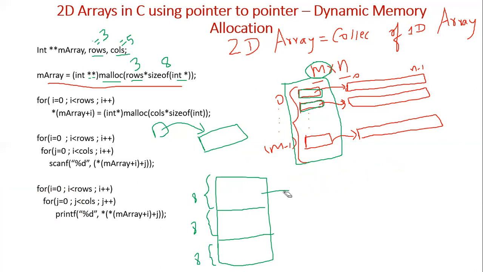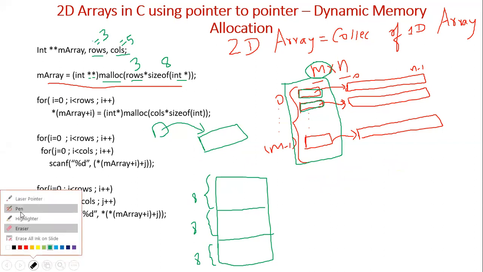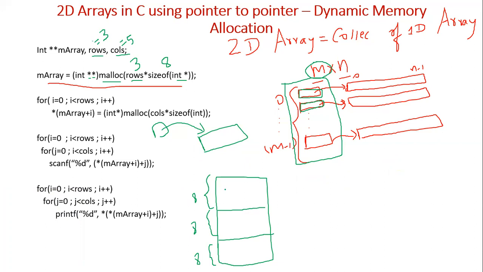Another thing you should understand is that we should know the address of these locations also. Say this is the starting one, and this location is 2000. If each is 8 bytes, then this will occupy 2000 to 2007.